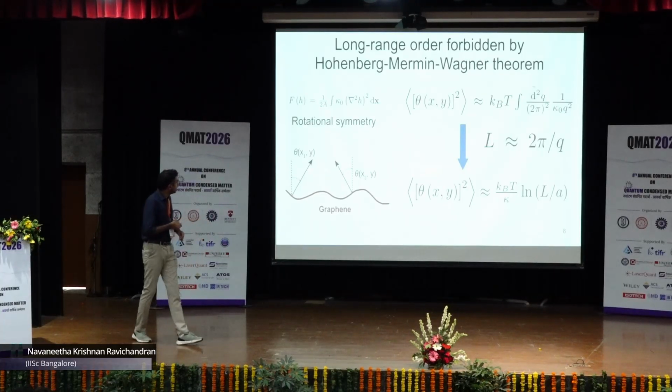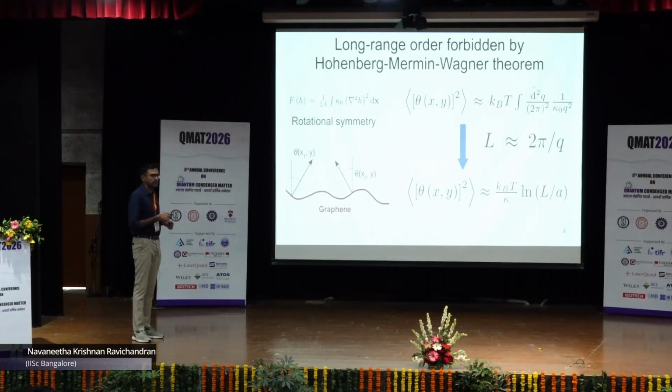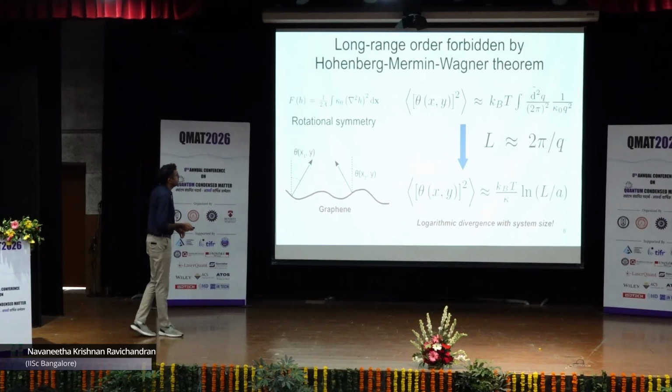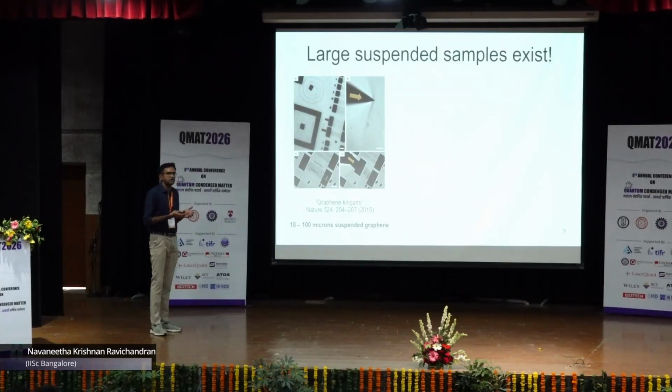So what does this mean? If I try to calculate the correlation functions of normals at different points on a graphene sheet, the correlation actually diverges logarithmically with length. That means we cannot have very large graphene sheets to be thermally stable. However, we know that that is not true. In reality, large samples of graphene do exist.